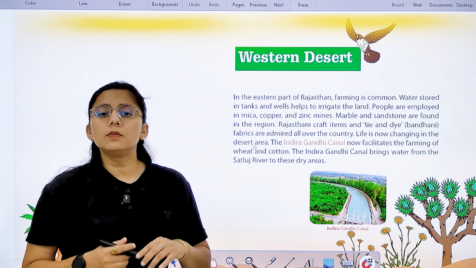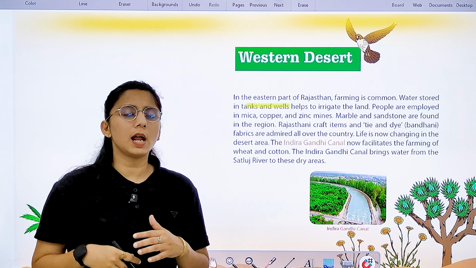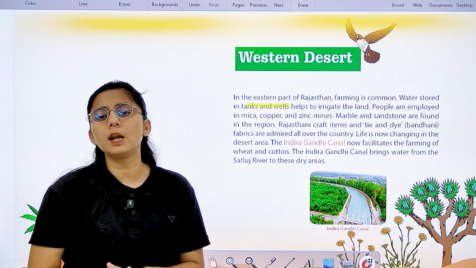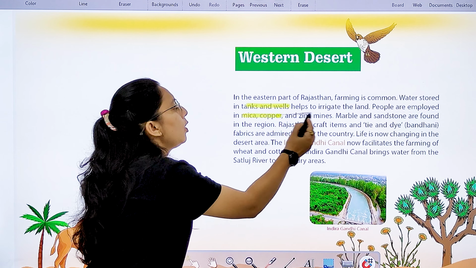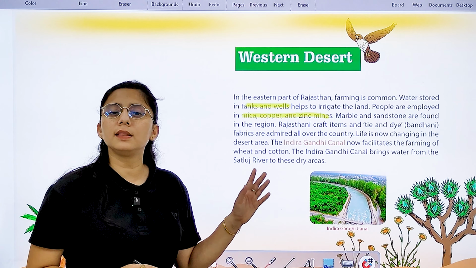So you will see that the water is stored in tanks and wells over here, and it helps to store water. Many people who live here are employed in mica, copper and zinc mines, and marble and sandstone. It is found over here in this region.